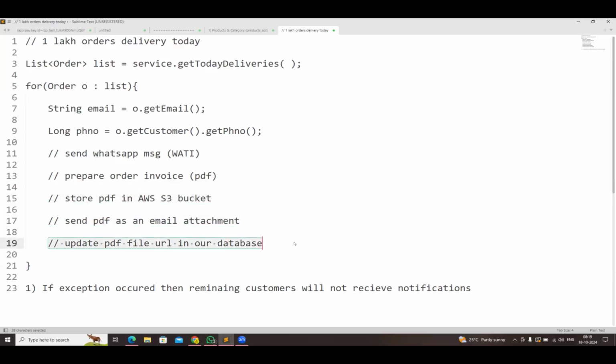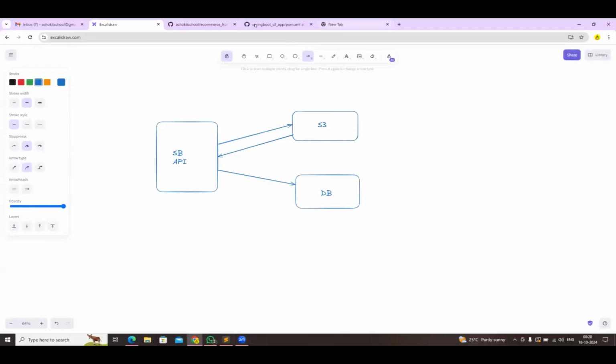Update the PDF file URL in our database. So this is one logic that we need to implement. Purna, can you take care of this? Yes, sir. For reference, I have given the Git repository.